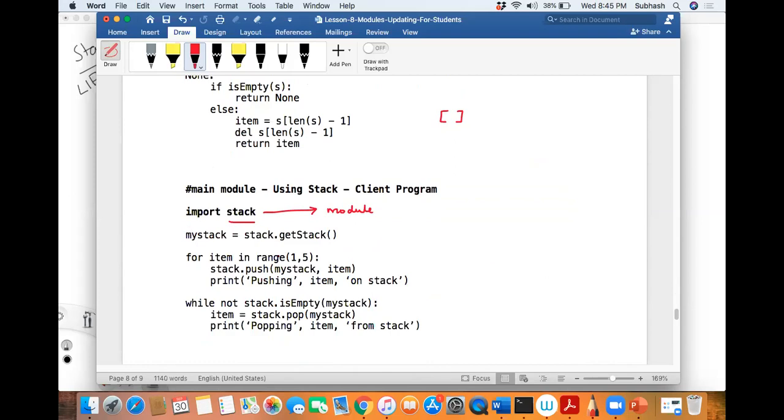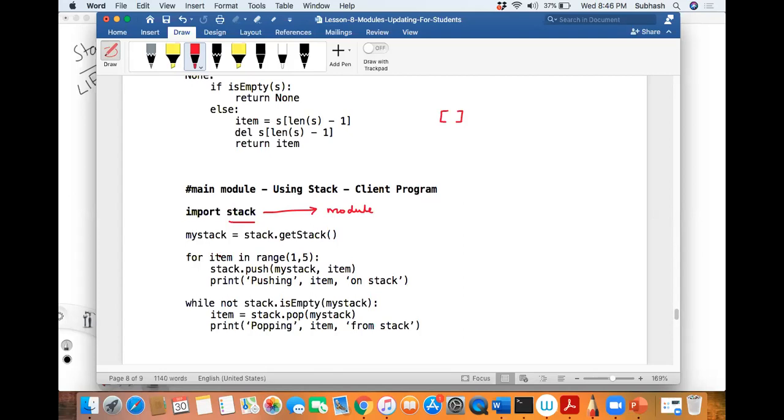Then we'll come to this line now. Now we have a for loop and we have a generator function called range. This range will start from where to where? 1 to 5, sir. 1 to 4, no? Yes, sir, 5 is excluded. So first time item will contain what? Item is 1, sir. First time it will be 1, then second time 2, then third time 3, then fourth time 4. So from 1 to 4 I am generating.